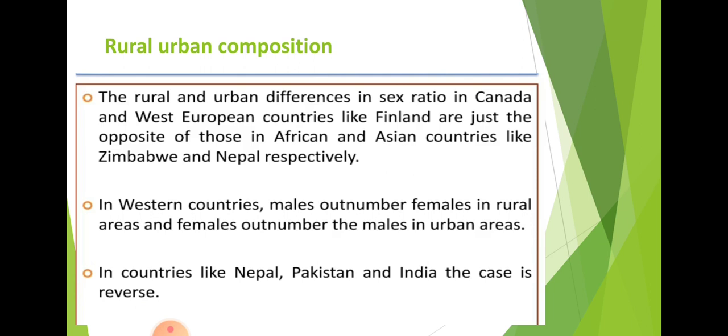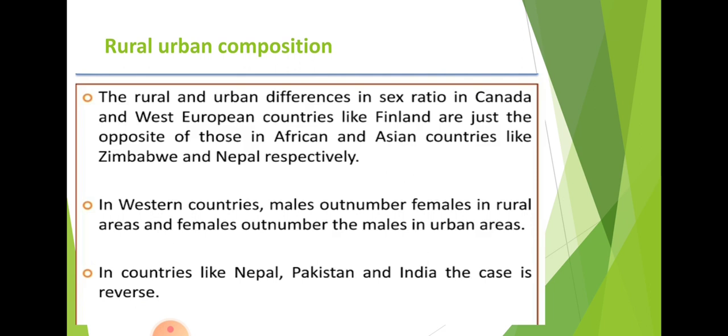Now see the effect of this rural urban composition. Interestingly, the rural sex composition reflects the opposite picture in developed and developing countries. The sex composition in rural or urban areas is totally different for developed and developing countries. Let's see the examples. Countries like Canada, West Europe and Finland are just the opposite of African and Asian countries like Zimbabwe and Nepal, respectively.